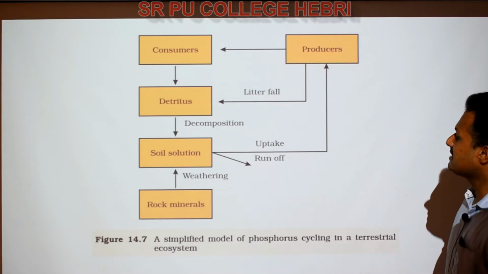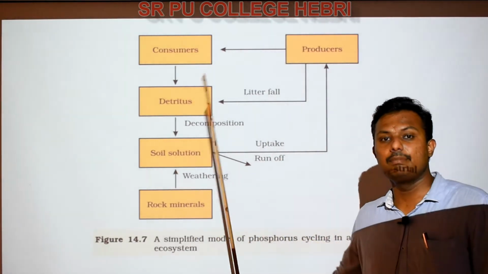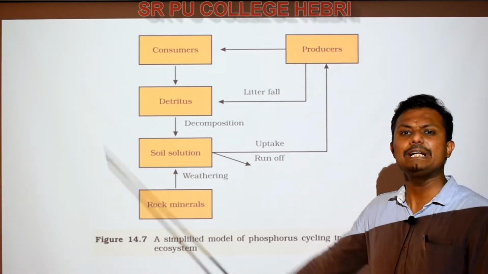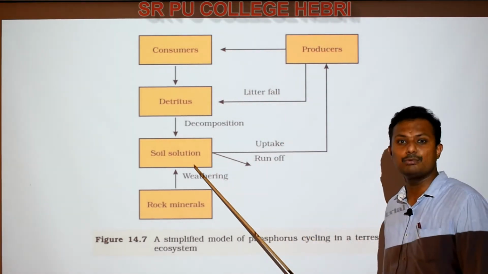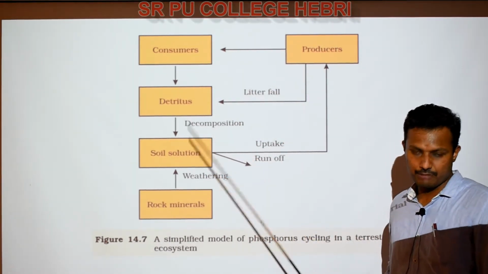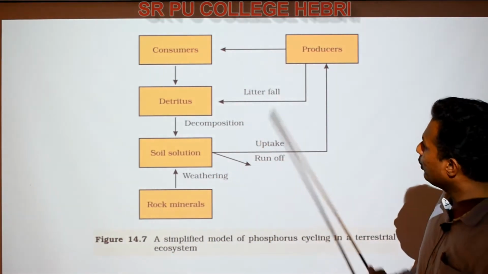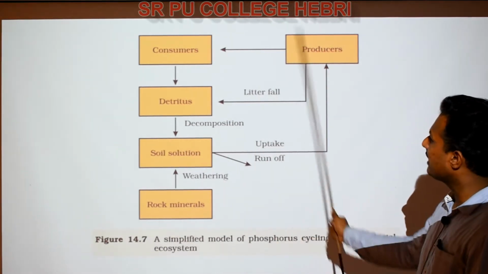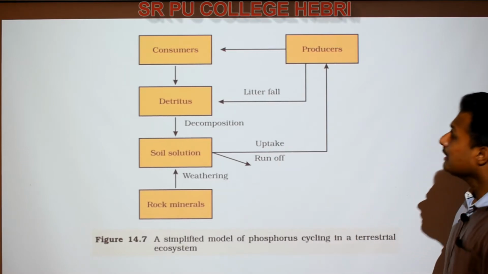Now you can look at this simple diagram. This is a very important diagram, maybe asked for 3 or 5 marks. It's a very simple diagram which completely explains the entire phosphorus cycle. They may ask you for the explanation along with the diagram, or only the diagram. If they are asking you both explanation and diagram, then it may be for 5 marks. If they only ask you for the model of the phosphorus cycle, you just have to write this one, the simple phosphorus cycle. So let us study this.